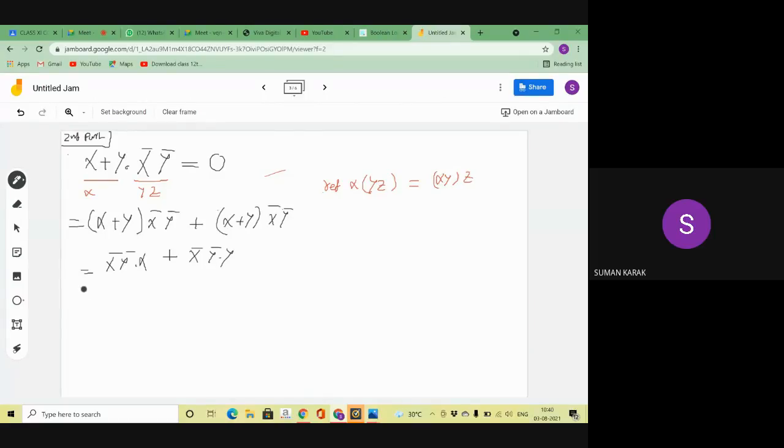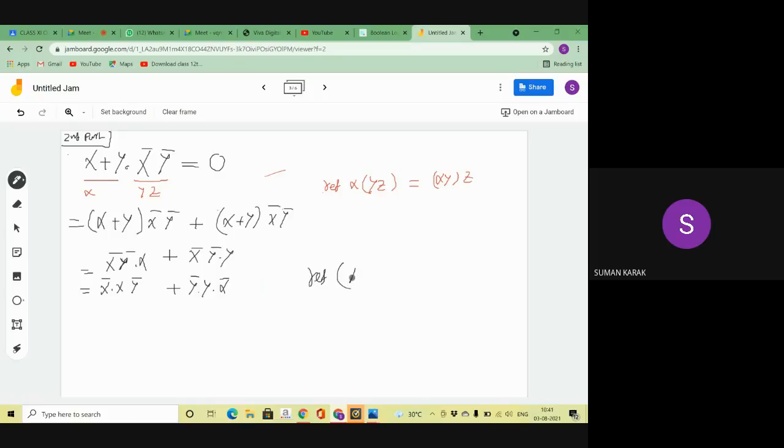Okay. Now here I am rearranging that part. x bar into x into y bar and y bar into y into x bar. Now I take the reference of the second complementary law.